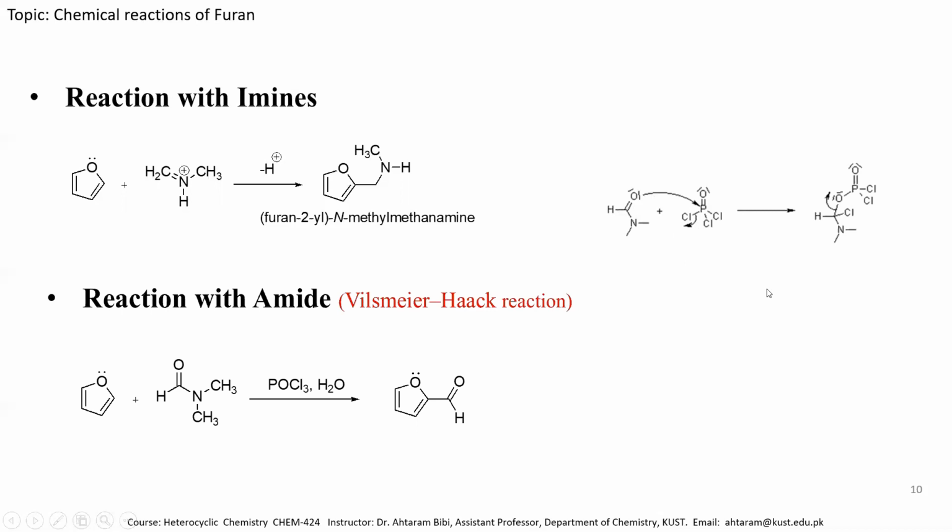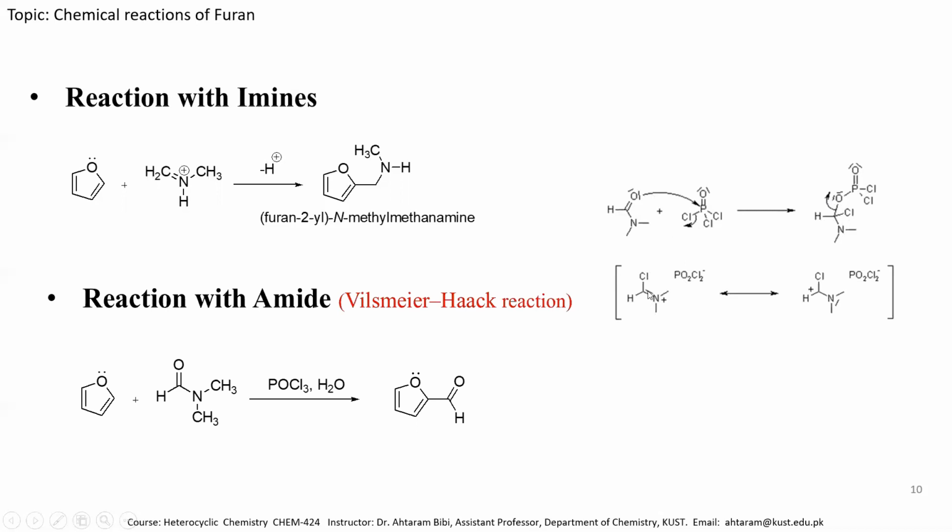The chloride is eliminated, and it produces a positive charge on the nitrogen atom, because when this is shifted toward here, it is eliminated in the form of PO2Cl2, and this electron pair shifts toward here, so nitrogen carries the positive charge.